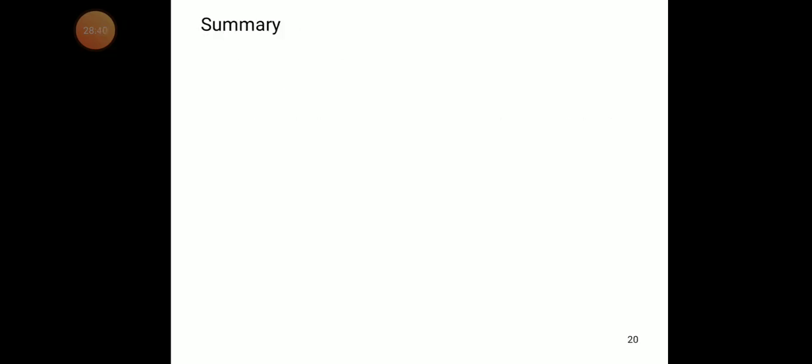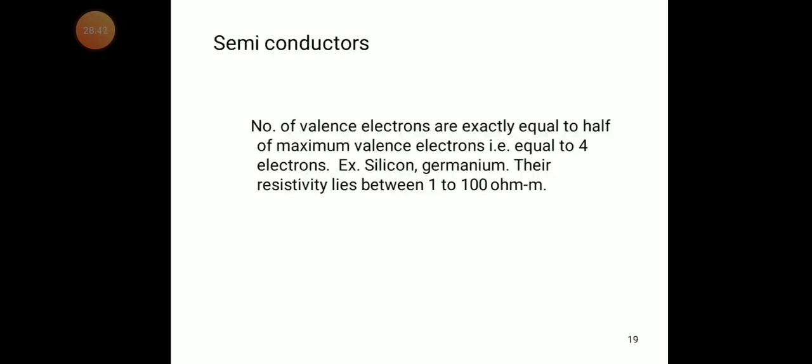The next one is the semiconductor. For a semiconductor, the number of valency electrons is exactly equal to half of the maximum valency electrons, that is, equal to 4 electrons.